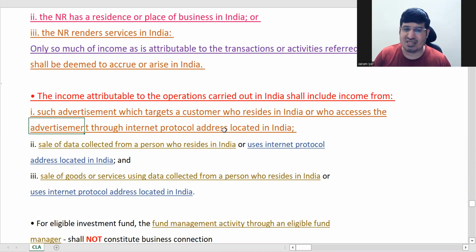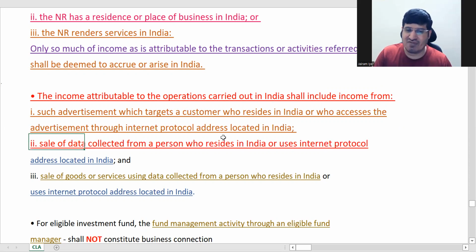IP address. So while finding out how much of his income should be taxable, you will see whatever income is generated from an Indian IP address or Indian advertisement, only that part. The same, it is repetition.